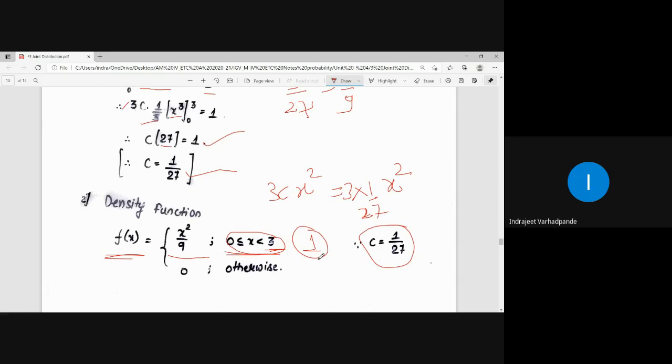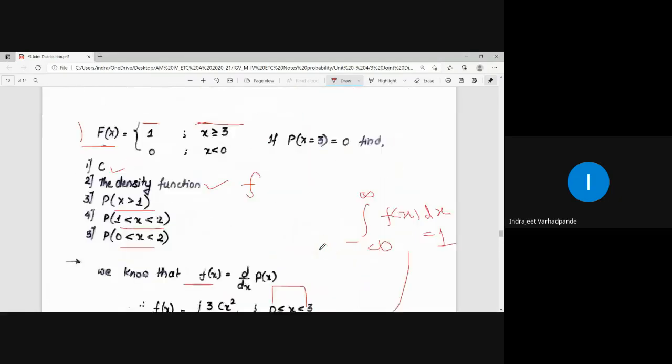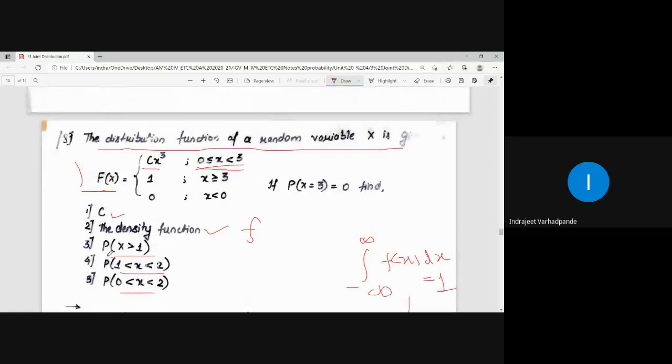So we have calculated the first value, that is c. We have calculated the density function, though it was on the second number, but still it was mandatory for us to first get the density function, because from that density function only we will be calculating the value of constant c. Two quantities are obtained. What is the third value they have asked? Probability x greater than 1.